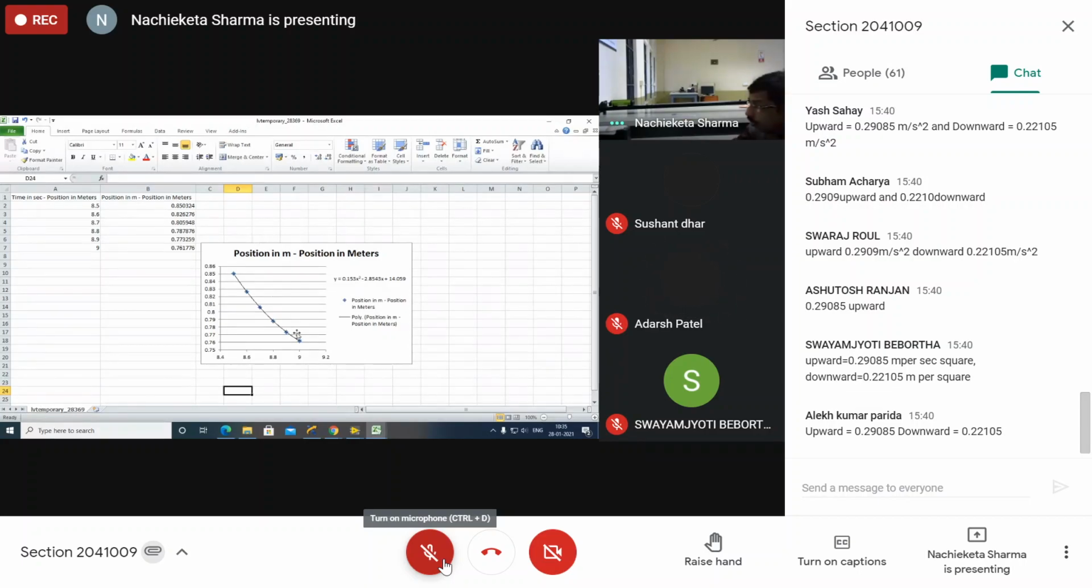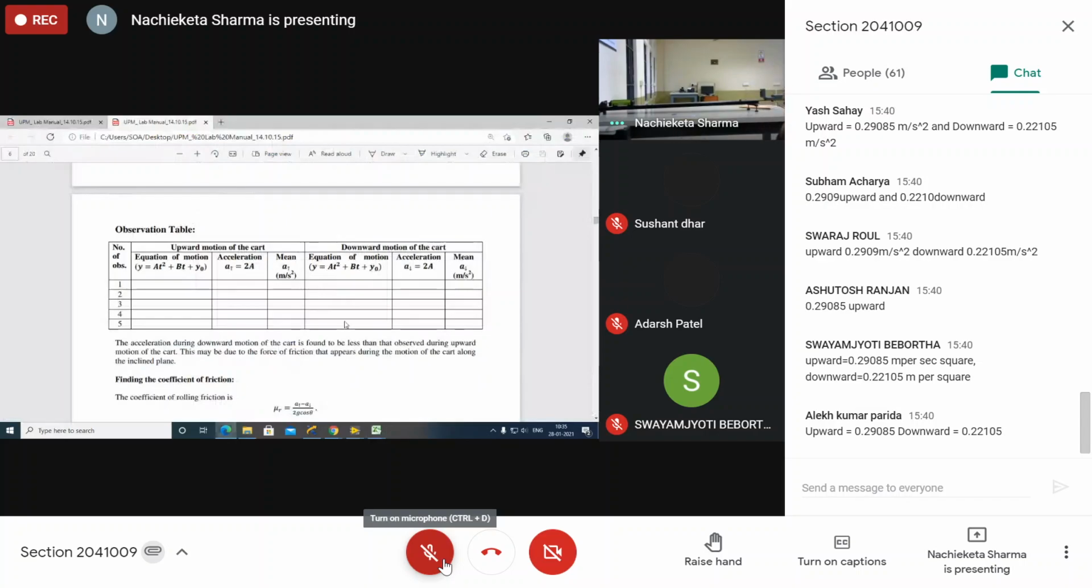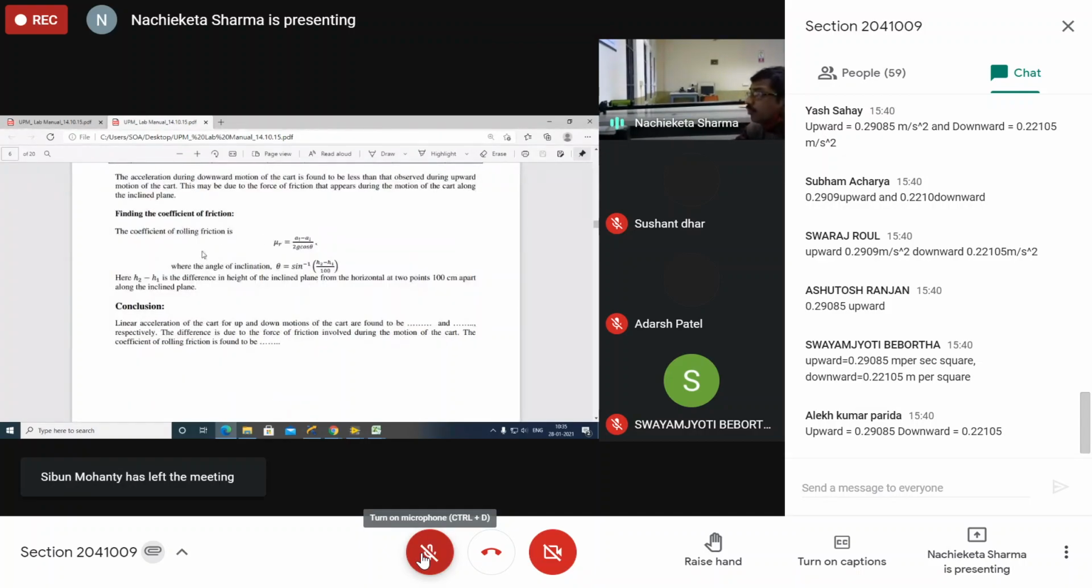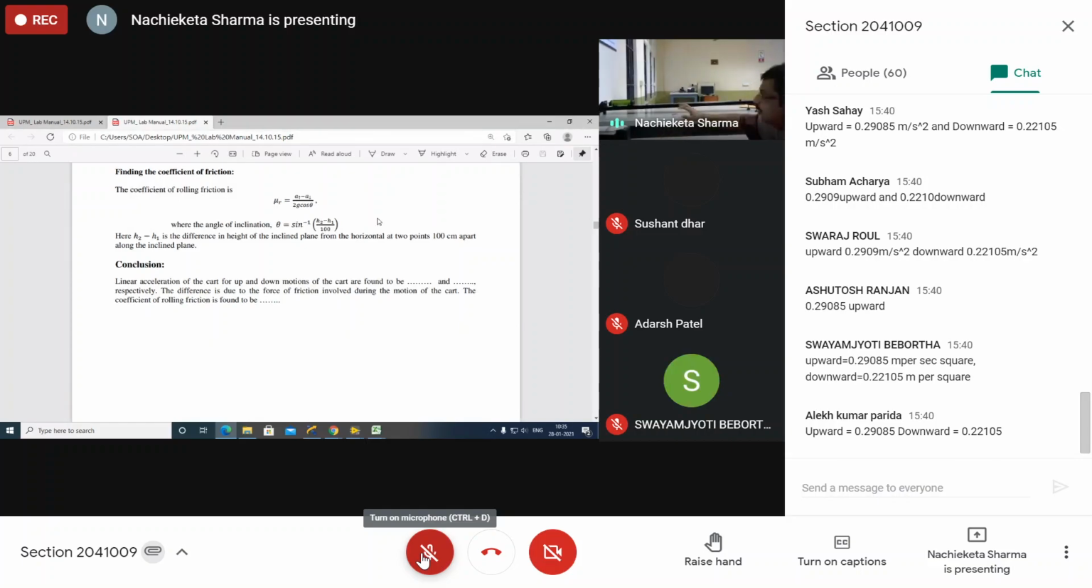Yes. Now, the first observation, the first aim, was to find out the acceleration due to gravity of an inclined plane. Have you got it or not? The acceleration upward and the acceleration downward, have you got it or not? Yes. Now the second aim is to find out the coefficient of rolling friction. Before doing the coefficient of rolling friction, we have to find out the angle of inclination. This is the third aim. Is it not?